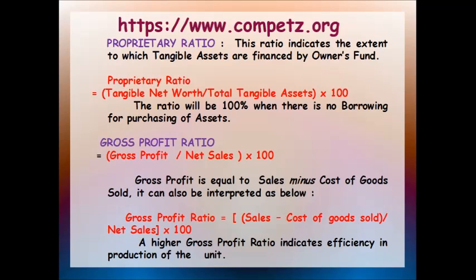Then we will find it out. Then the proprietary ratio is equal to your tangible net worth, that is your proprietor's equity 3 lakhs in the numerator, divided by total tangible assets 4 lakh. So 3 lakh divided by 4 lakh comes to approx 0.75 times.